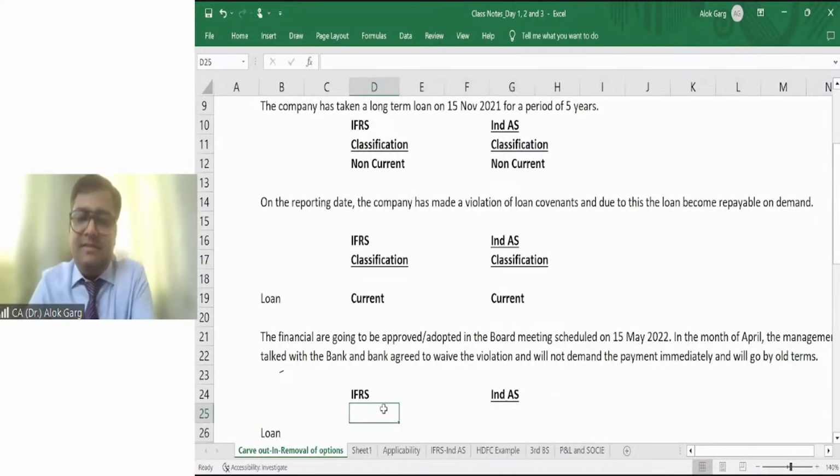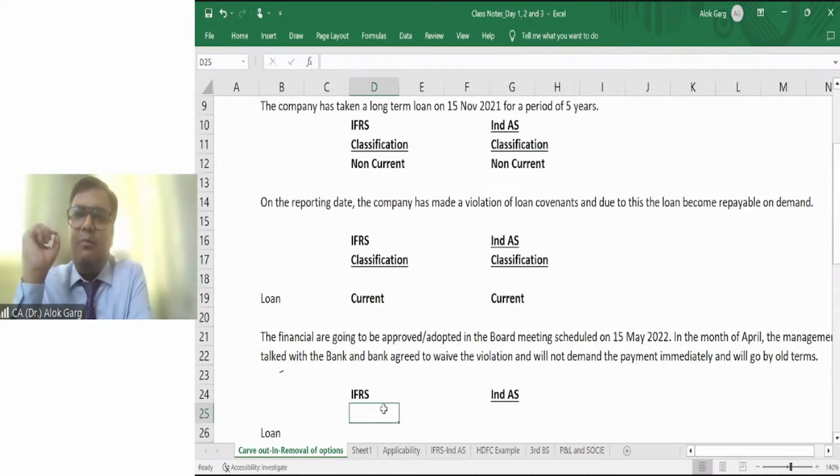You all are CA final students, and I'm sure that you have started your articleship. You know that for companies, let's say their reporting date is 31st March, but are they finalizing their balance sheet on 31st March? The answer is no. Their numbers are going to be approved in the board meeting, which always happens after the reporting date.